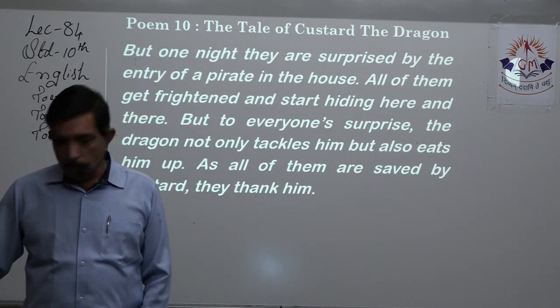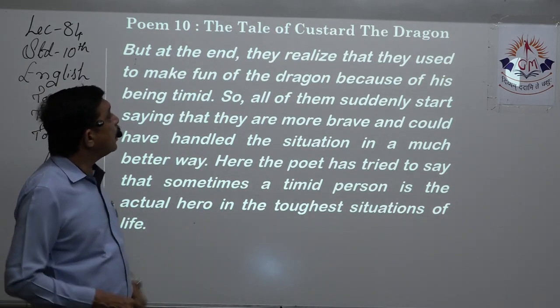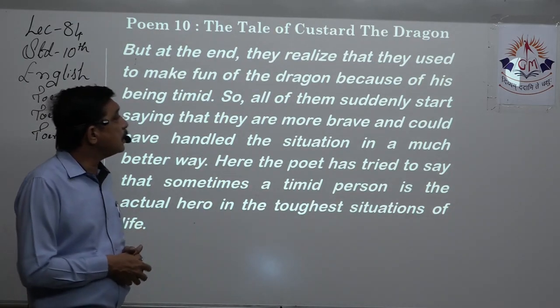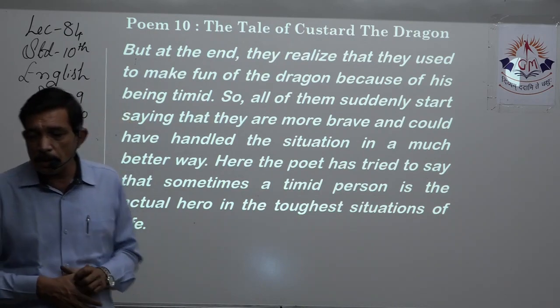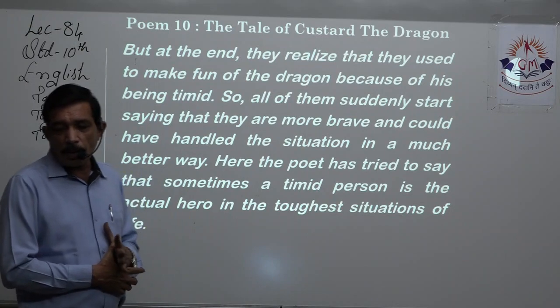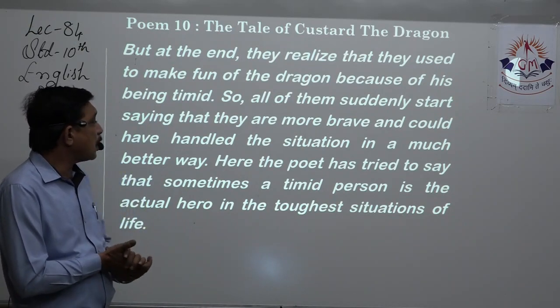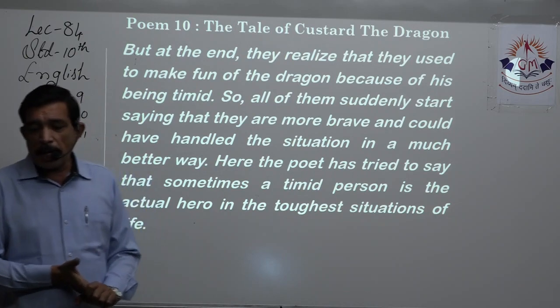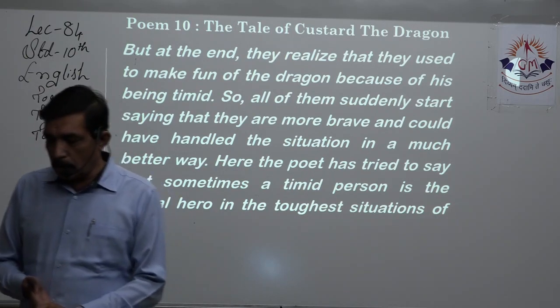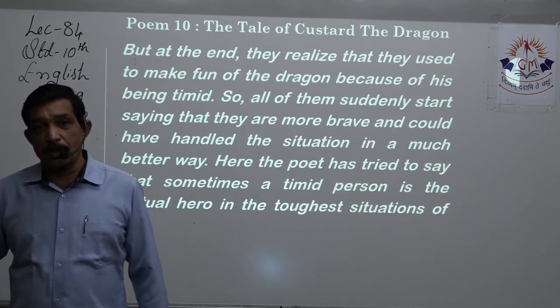Khadu Pidu Raj Karyu, so that is it. So by the end, they realized that they used to make fun of the dragon because of his timidness, but all of them suddenly started saying that they are more brave and could have handled the situation in much better way. Here, the poet tried to say that sometimes a timid person is actual hero in the toughest situations of life. Yes, then we all find excuses.